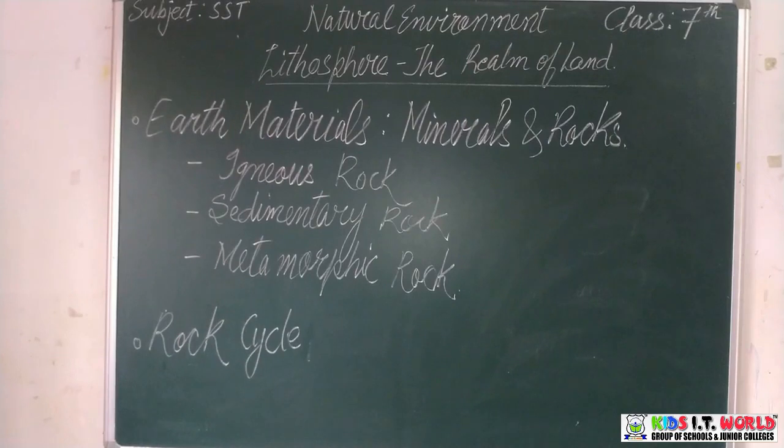Now, how is a rock made? Depending upon their formation, they are categorized into 3 different categories. Number 1 is igneous rock. Igneous rocks are also called primary rocks because they were formed first.